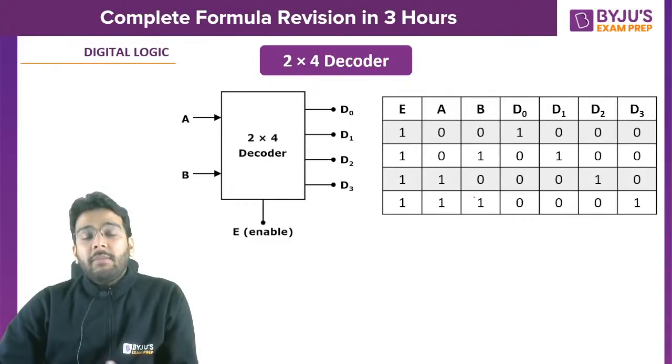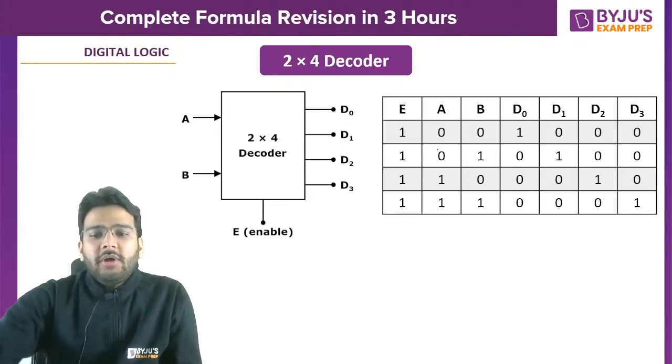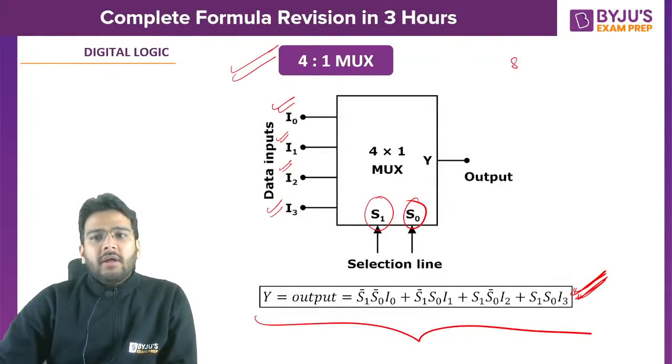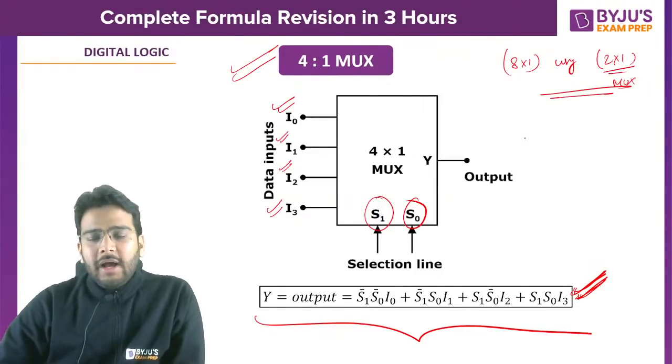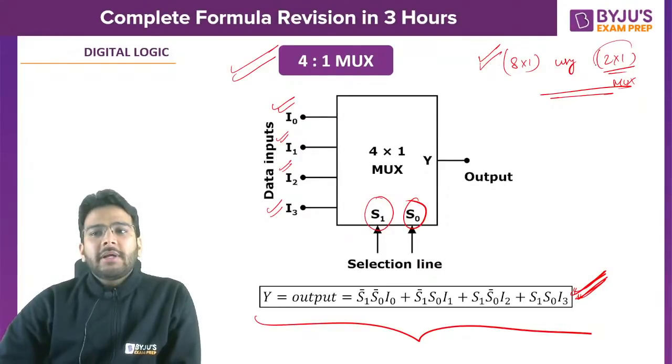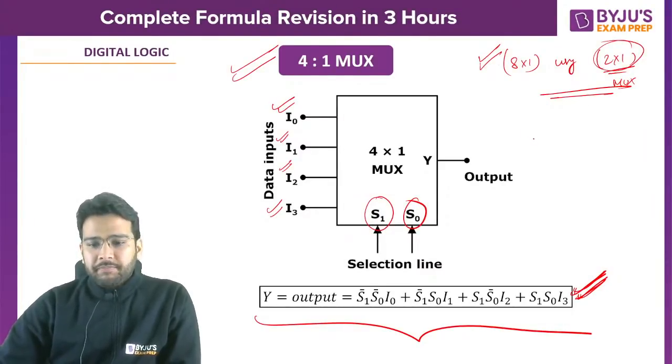What do we say? The number of multiplexers, right? If I want to implement, let's say, an 8x1 multiplexer using 2x1 multiplexers, can you tell me how many multiplexers you need? If I want to implement an 8x1 multiplexer using 2x1 multiplexers? Yes guys, quickly.